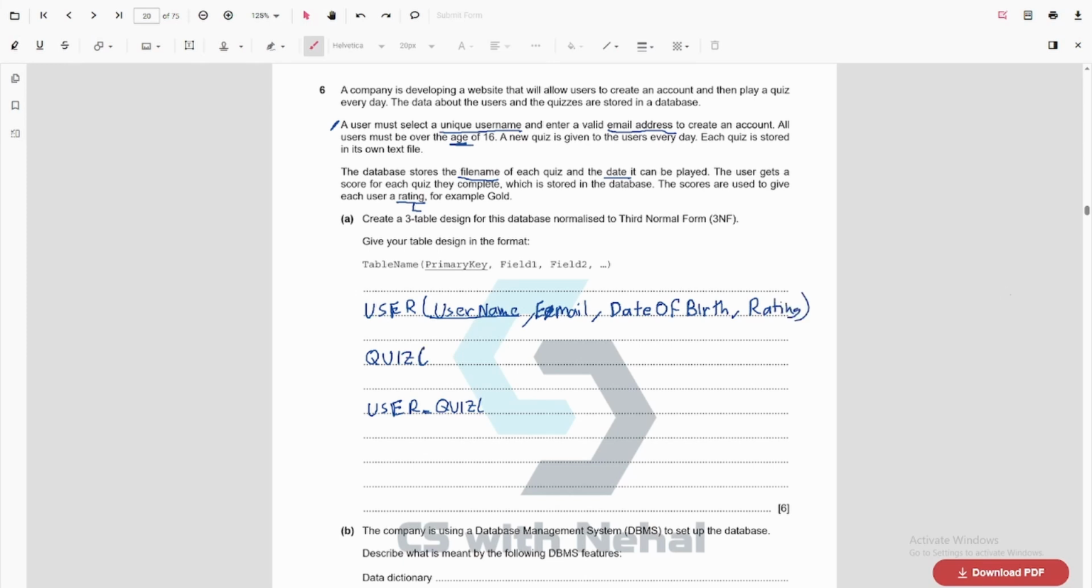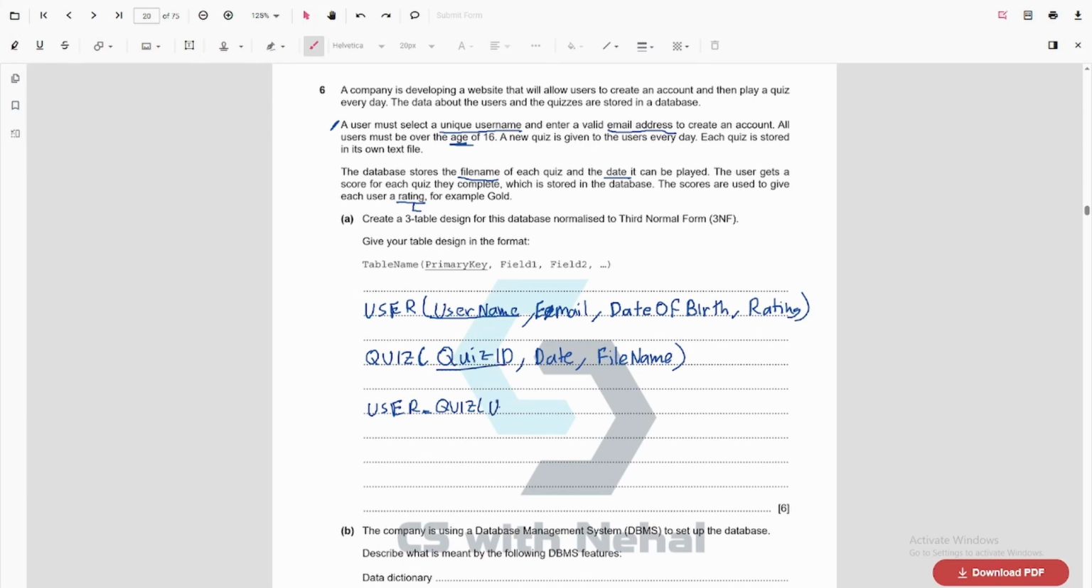Alright. So under quiz, I will have the file name and the date. Here quiz isn't given any unique data field. File name might or might not be unique, and date is obviously not unique, right? So let's make a new field called quiz ID. Whenever a primary key doesn't exist, you can create your own primary key. Quiz ID. Then I have date and file name. Let's underline this.